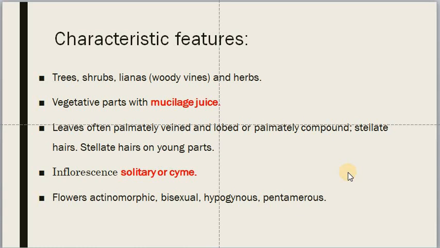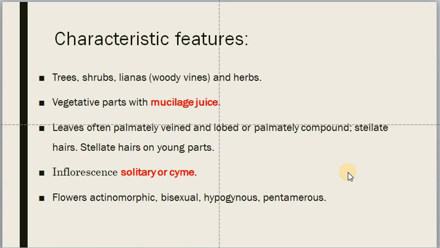If you see the characteristic features of this family, the plants are either shrubs, lianas, that is, vines which are woody, and herbaceous plants. Presence of mucilage juice is a common phenomenon of this family.